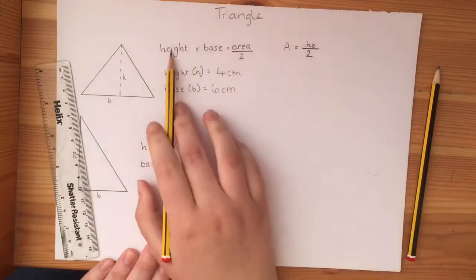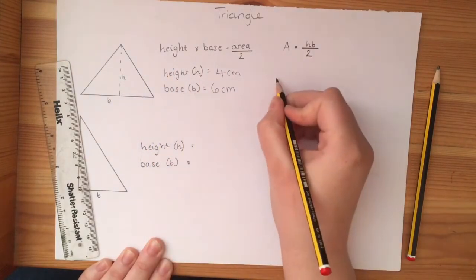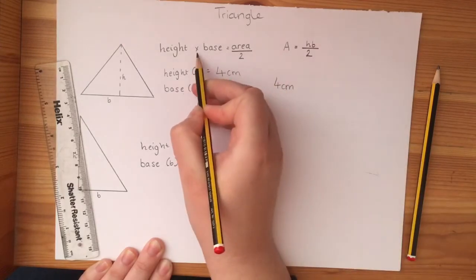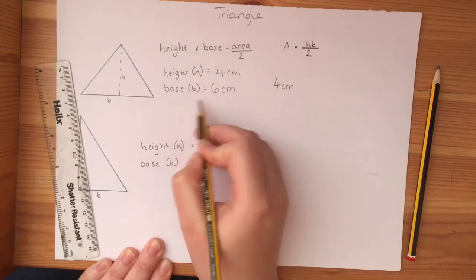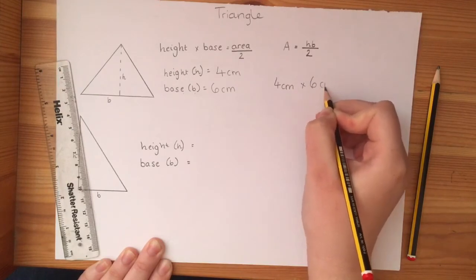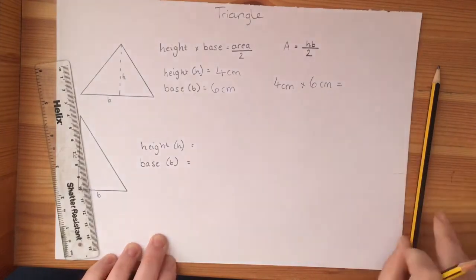So now I've got my calculation up here. What I've got to do is the height, so 4 centimetres, times by the base. So that's times by 6 centimetres. Okay?